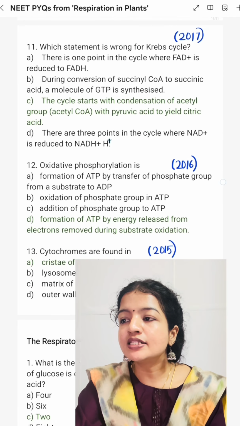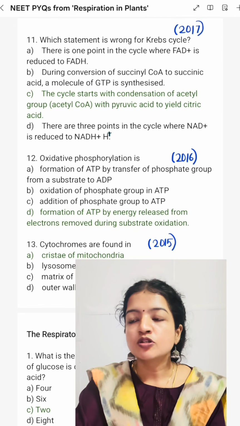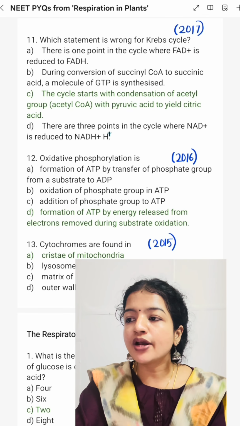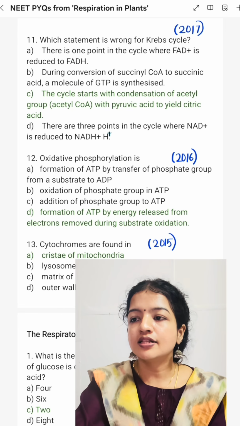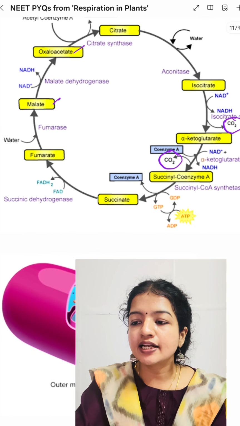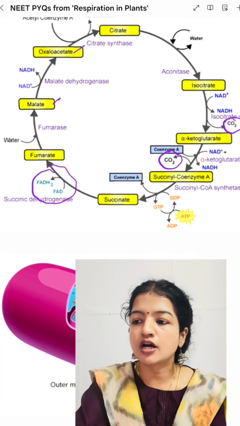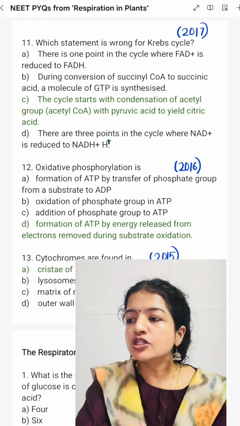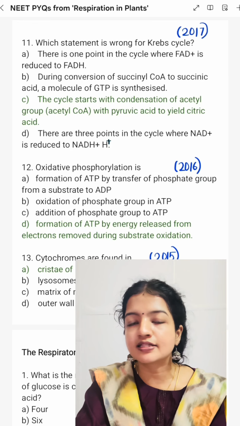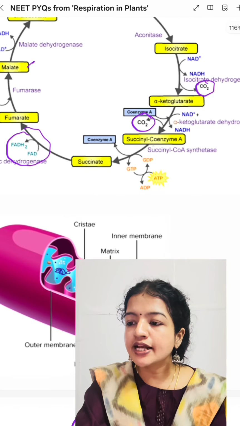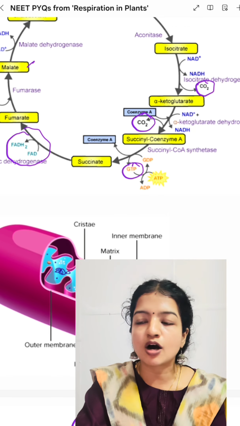Then, which statement is wrong for the Krebs cycle? Statement A, there is one point in the cycle where FAD+ is reduced to FADH2. This is correct. In the TCA cycle, only at this one point FADH2 is formed. Then, during conversion of succinyl CoA to succinic acid, a molecule of GTP is synthesized. This is also correct. In this step, succinyl CoA to succinic acid, a molecule of GTP is synthesized.